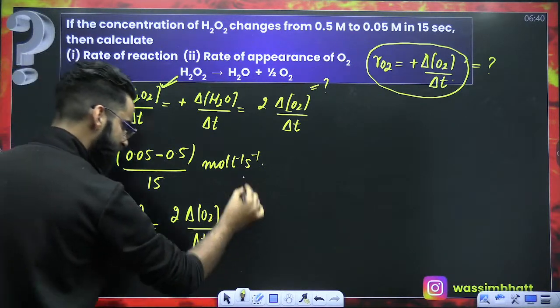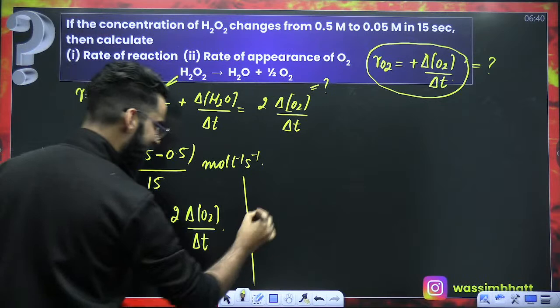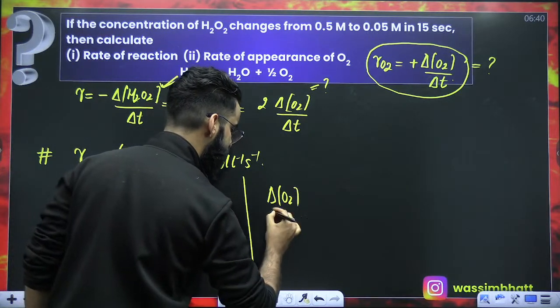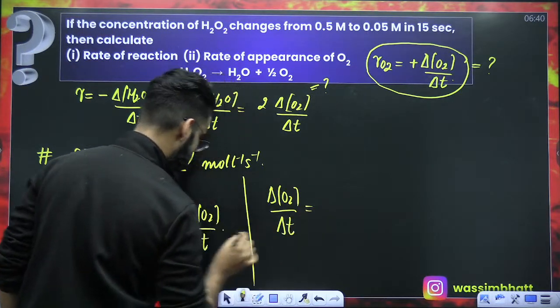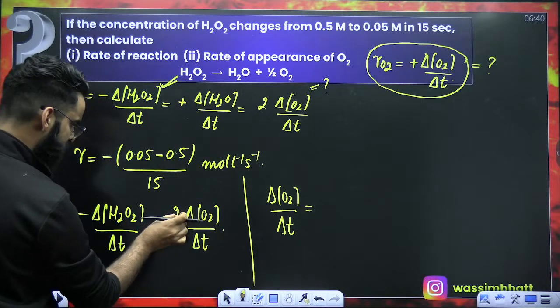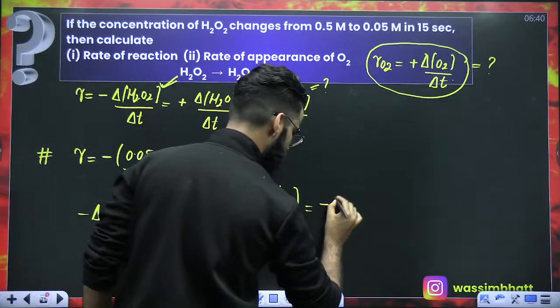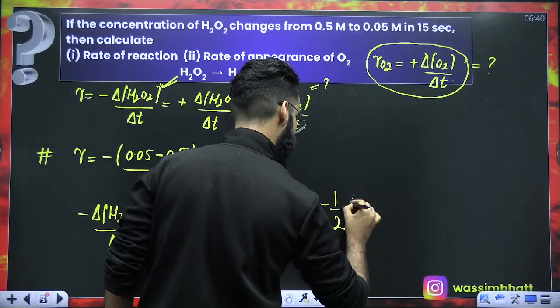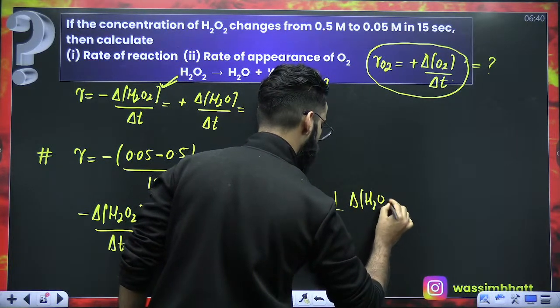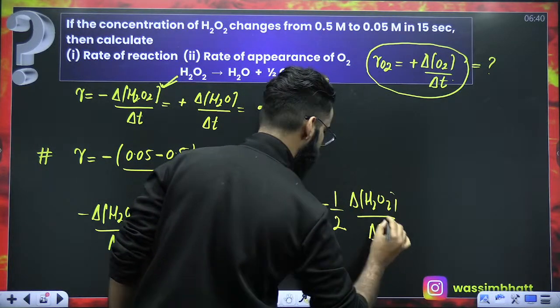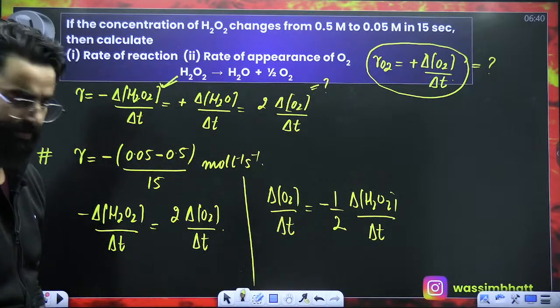Now from this equation, can I write delta O2 divided by delta T first? Delta O2 divided by delta T is equal to, this 2 will be here in the denominator, so it's going to be minus 1 divided by 2 times delta of H2O2 divided by delta T, right? Perfectly done.